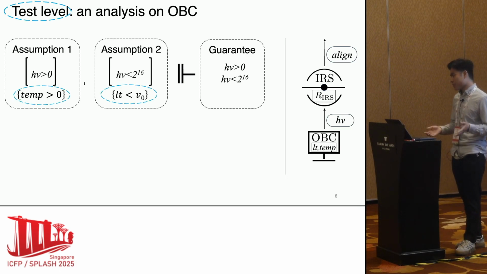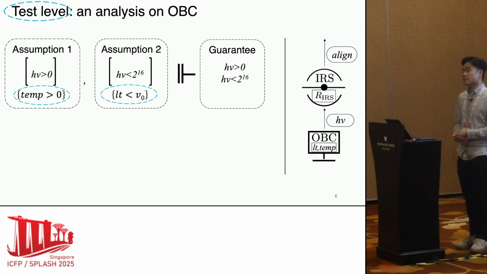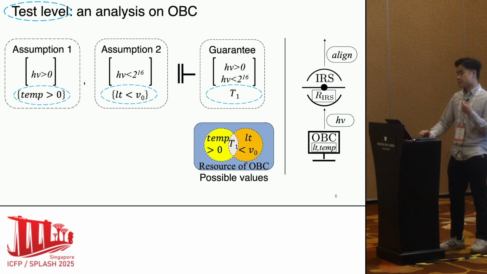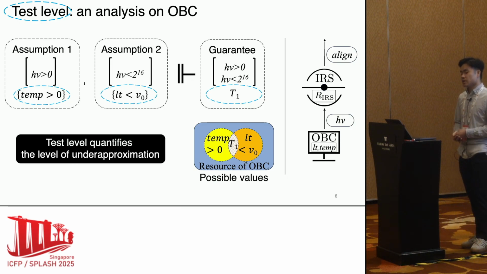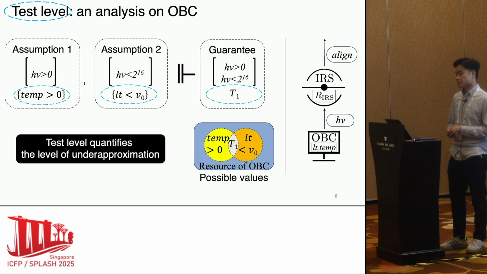I think we all agree that the guarantee only holds for the intersection of the two sets. We call the intersection T1. In this way, test level quantifies the level of under-approximation. And to make it more interesting, I will show you another analysis that works on disjoint resources.